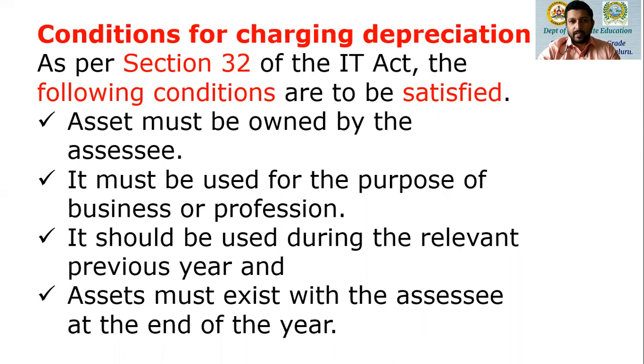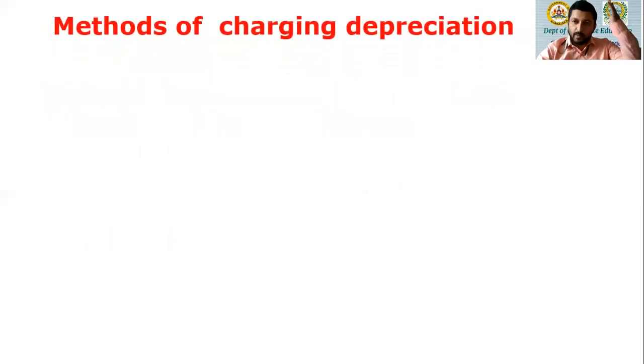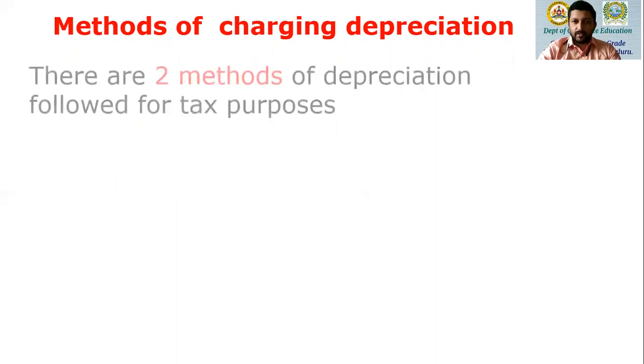So let's look at the conditions. The assessee must be the owner of such asset. It must be used for the purpose of the assessee's business or profession. It must be used during the relevant previous year, and it must exist with the assessee at the end of the year. It should remain unsold. It should remain in the business of the assessee at the end of the year.